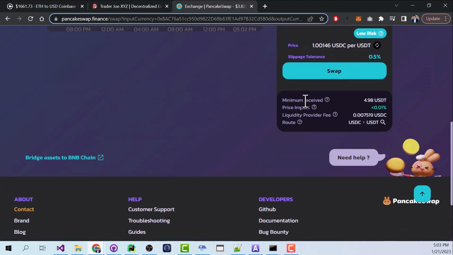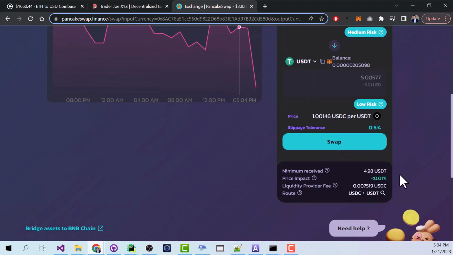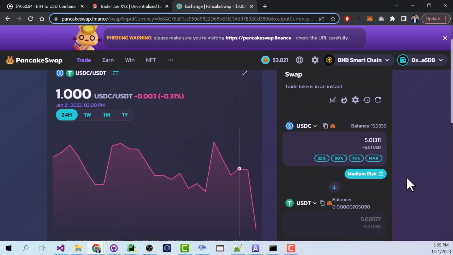When we scroll down, we have this information that shows us the minimum that we could possibly receive. We have price impact, which is just a whole different topic. And then we have this liquidity provider fee. Because in order to make this exchange so easy for us, there is some human out there on the internet that is holding a supply of both USDC and USDT, so that anytime somebody wants to come and make a trade, that person can facilitate the trade, and in exchange, they get some small percentage of the trade. In this case, for my $5 trade, that liquidity provider is receiving a little bit less than a penny, which doesn't sound like much, but millions of dollars flow through this every day. So those little fractions of a penny can really add up.